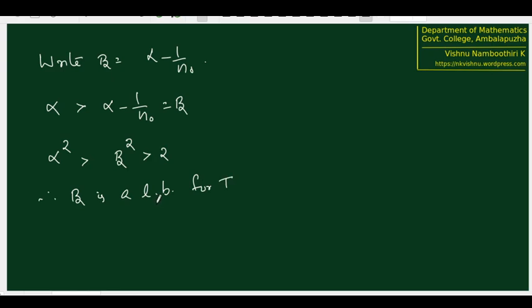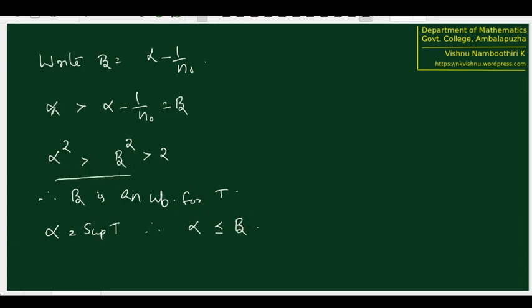Sorry, beta is not a lower bound, beta is an upper bound for t. But alpha is the supremum of t, and therefore alpha must be less than or equal to every upper bound. But this is not the case here. Here we have alpha greater than beta, whereas we want alpha to be less than or equal to beta. So this is a contradiction once again.